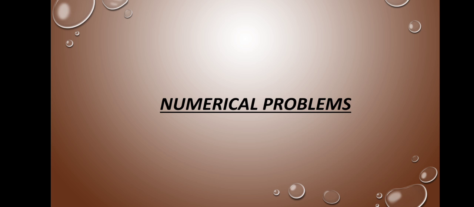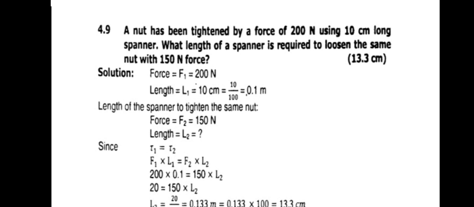Now some numerical problems relevant to today's topic. First question will be 4.9: a nut is tightened by a force of 200 Newton using a 10 cm long spanner. What length of spanner is required to loosen the same nut with a 150 Newton force?